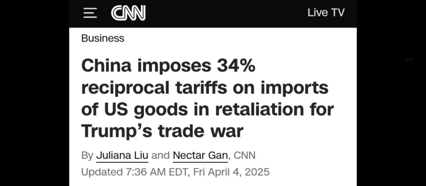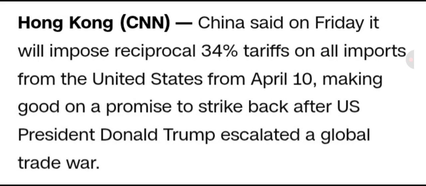In the news today, China imposes 34% reciprocal tariffs on imports of U.S. goods in retaliation for Trump's trade war. This article from today, April 4th: China said on Friday it will impose reciprocal 34% tariffs on all imports from the United States from April 10th, making good on a promise to strike back after U.S. President Donald Trump escalated a global trade war.